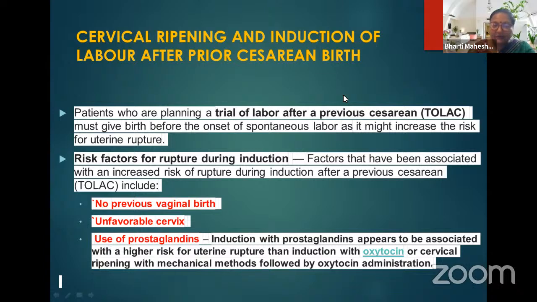So here I want to tell you that patients who are planning for a trial of labor after a previous cesarean, that is also called TOLAC, they must give birth before the onset of spontaneous labor, as it might increase the risk of uterine rupture. So risk factors for rupture during induction: factors that have been associated with an increased risk of rupture during induction after a previous C-section are no previous vaginal birth, unfavorable cervix, and use of prostaglandins, especially misoprostol, which appears to be associated with a higher risk for rupture than induction with oxytocin or cervical ripening with mechanical method followed by oxytocin administration.